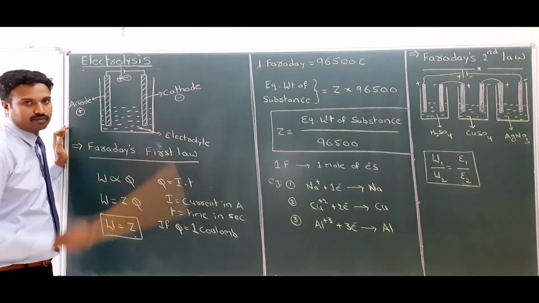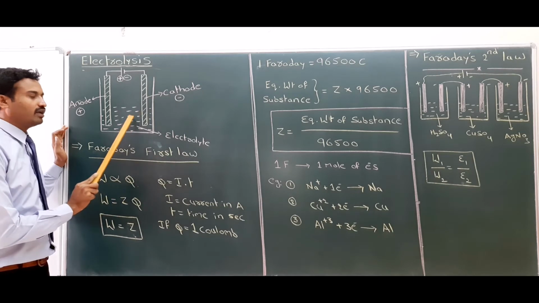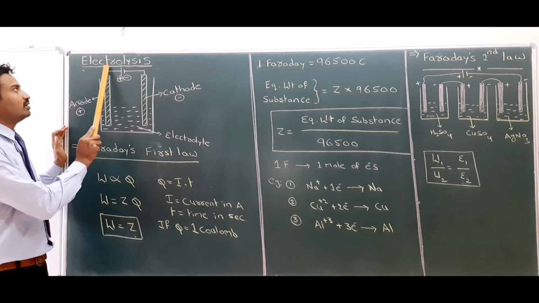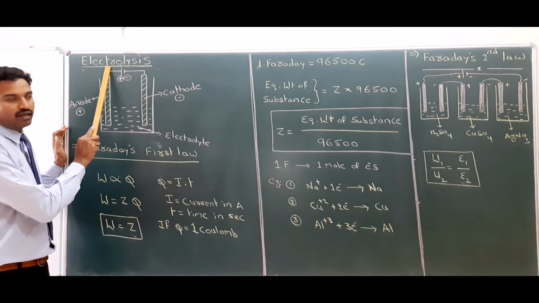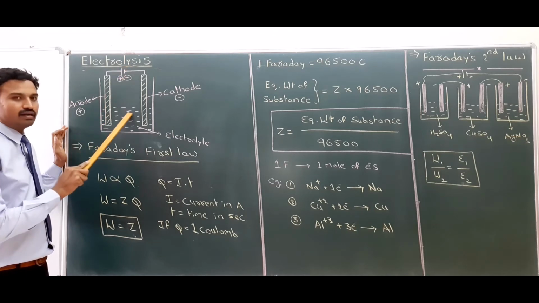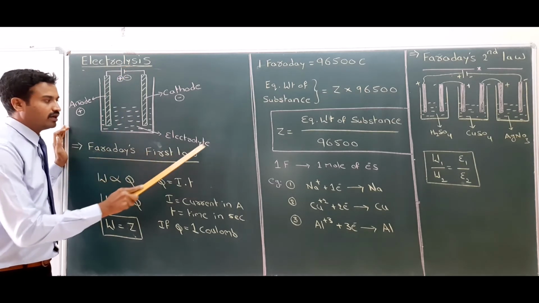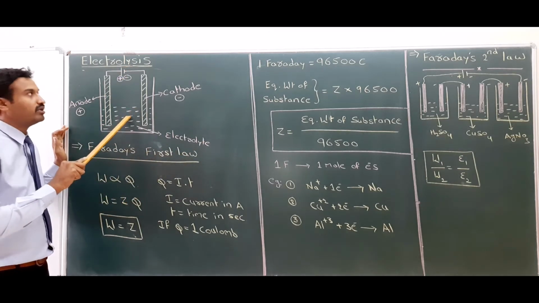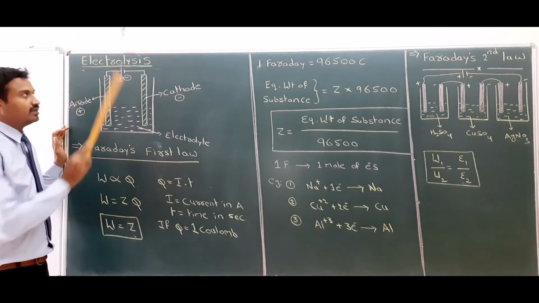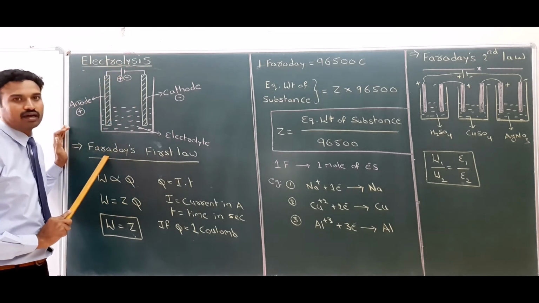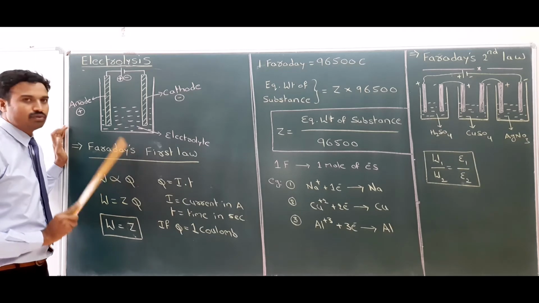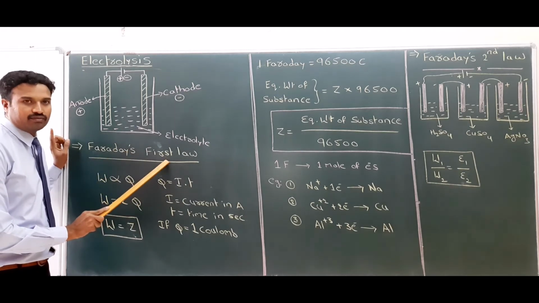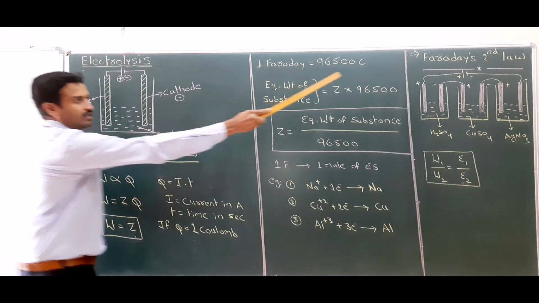the decomposition of the electrolytic solution will take place. The decomposition of electrolytic solution is called electrolysis. Simply, by passing electric current, the decomposition of the electrolytic solution in the electrolytic chamber is called electrolysis. This was explained by Michael Faraday. He proposed two laws: Faraday's first law and Faraday's second law.